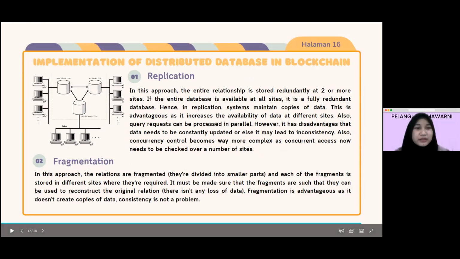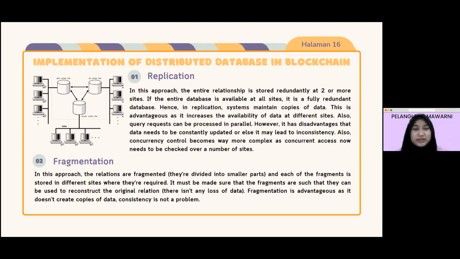Okay, now is the implementation of distributed database in blockchain. The first one is replication. In this approach, the entire relation is stored redundantly at two or more sites. If the entire database is available at all sites, it is a fully redundant database. Hence, in replication, the system maintains copies of data. It is advantageous as it increases the availability of data in different sites.